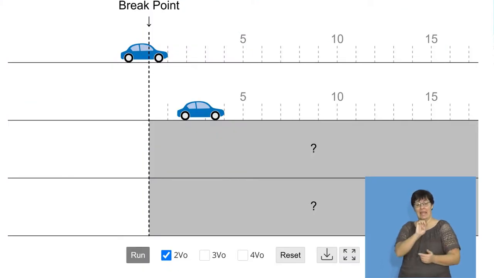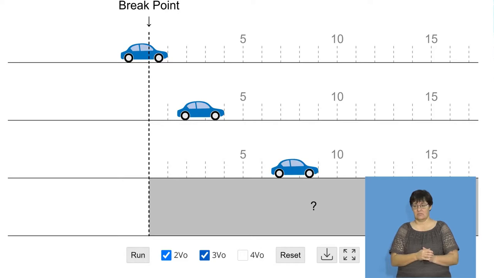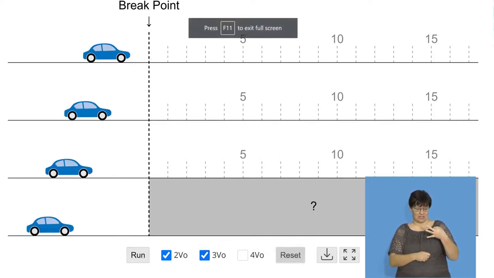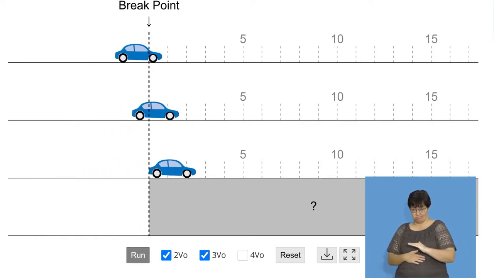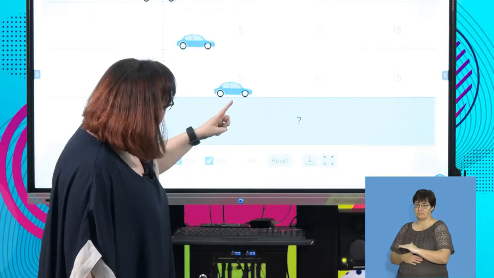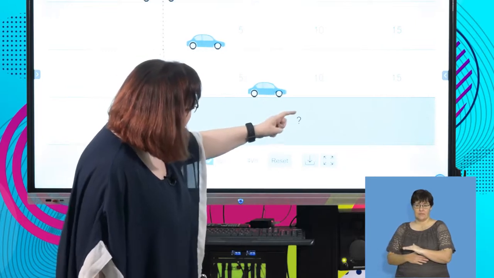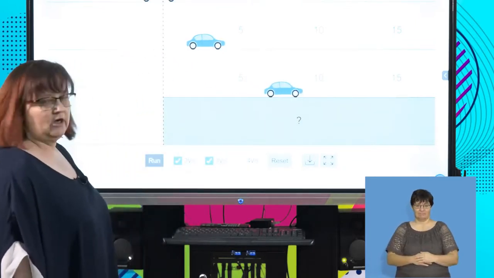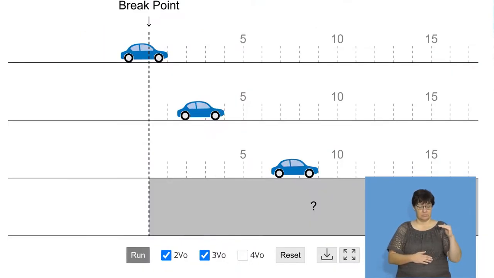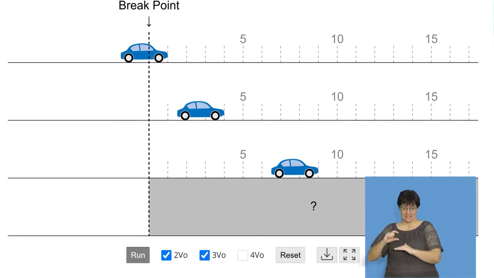But it had more kinetic energy to start off with, so it travels far further, because it was faster, okay? Let's go to 3. Let's see what happens. See, that one's going much faster now. And there it goes. It stops. Smallest kinetic energy, bigger kinetic energy, even bigger kinetic energy.